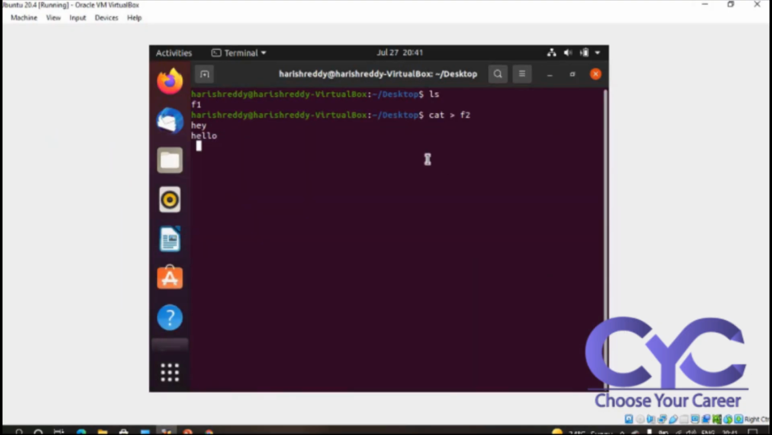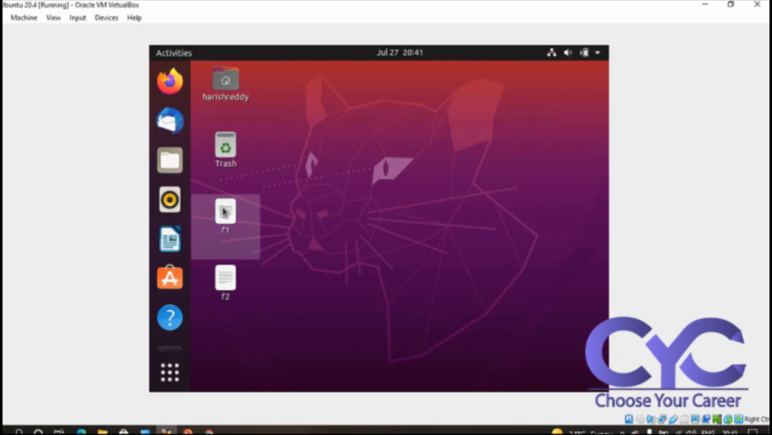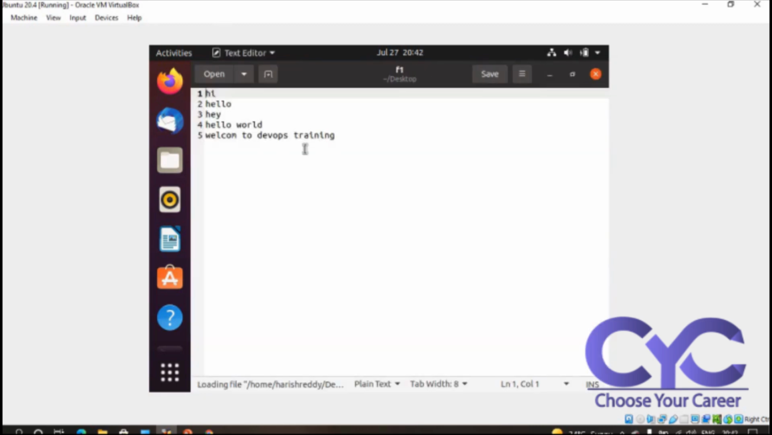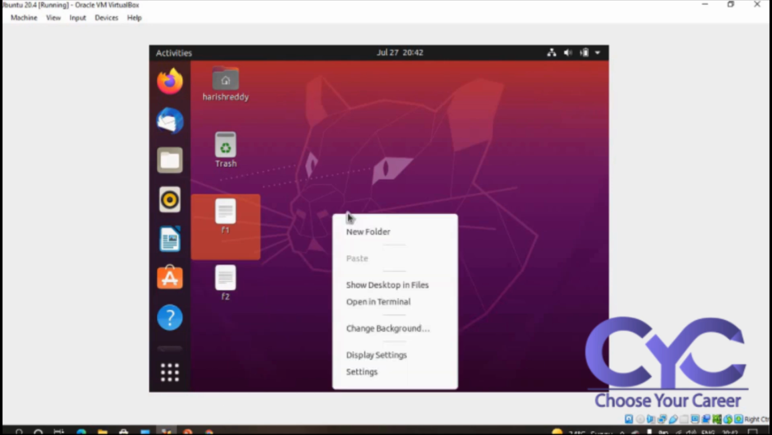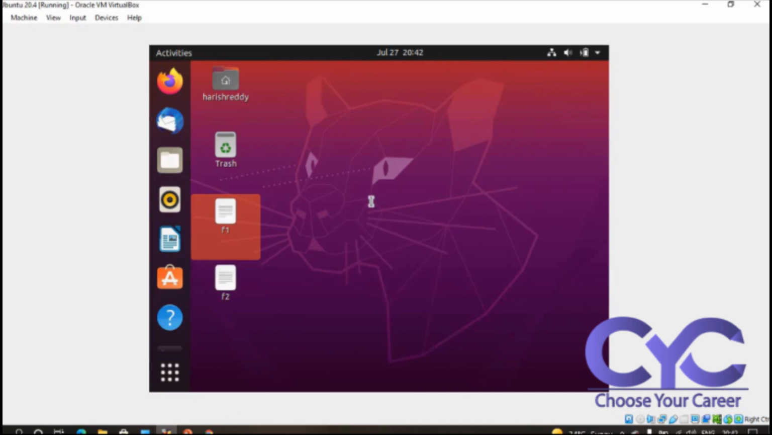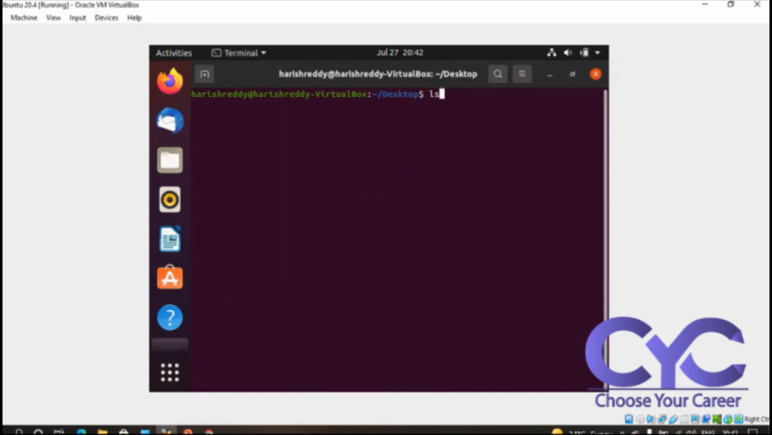Okay, so see here, I created a file, the f1 file. I ran ls and found the file f1. My f1 file has been created by using the cat command. Now I created the f2 file again. I open the terminal and use ls, and f1 and f2 files have been created.